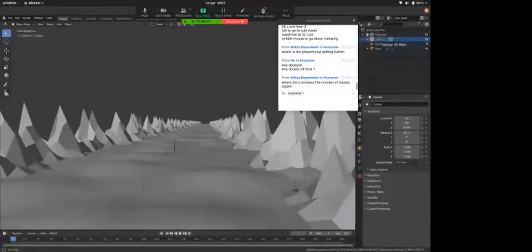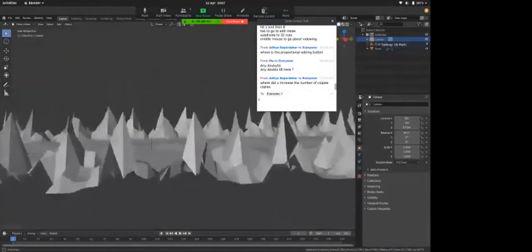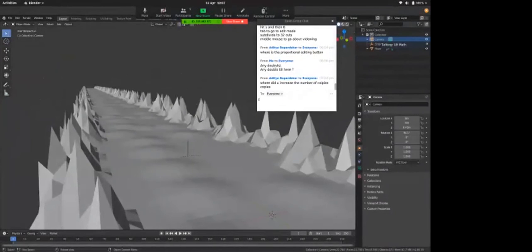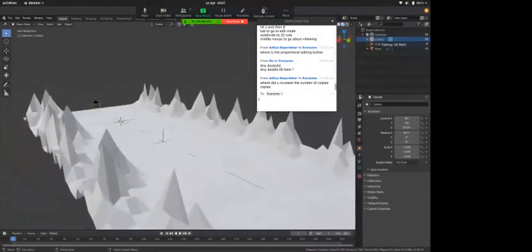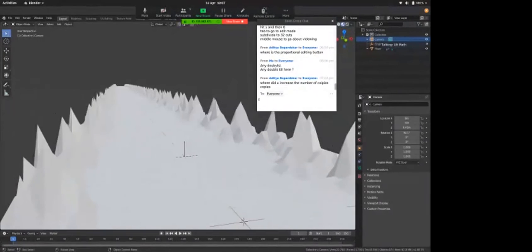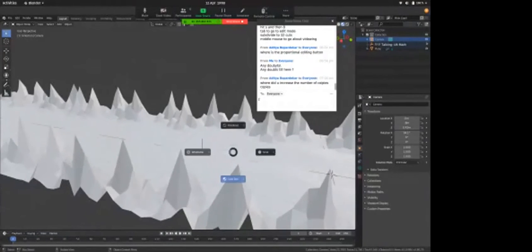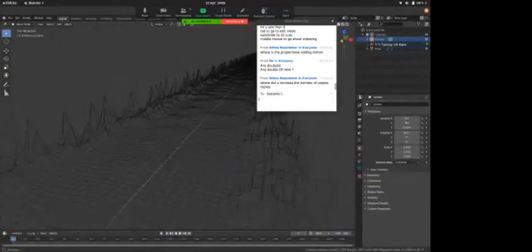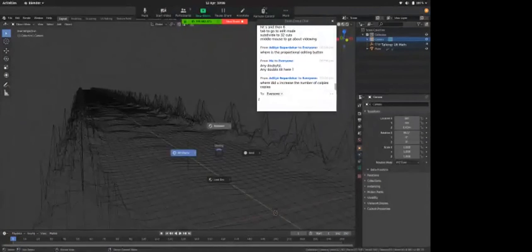Now you can see that if I go to rendered view, you can go to rendered view by hitting Z and rendered. There are 4 views in Blender. Solid is what we are in right now. You can see the shape and size of objects in solid, not materials. If I go to look dev, that is what Blender sees when it sees those objects. If I go to wireframe, you must have seen those engineering drawings. These are those. And if I go to rendered, that is what my camera would see if it had lights.